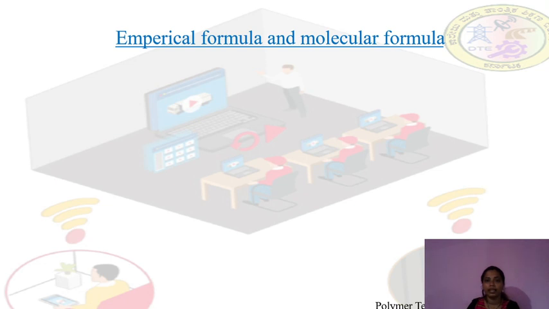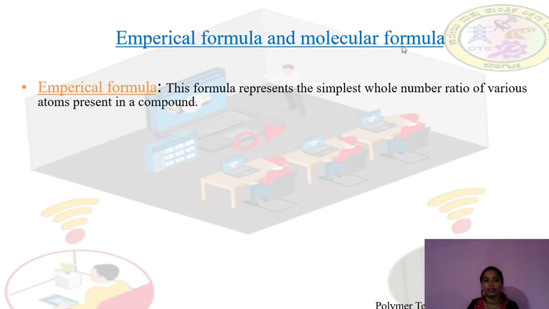Next, the empirical formula and molecular formula. Empirical formula represents the simplest whole number ratio of various atoms present in a compound. It tells just the number of the atoms present in a compound, not exactly.